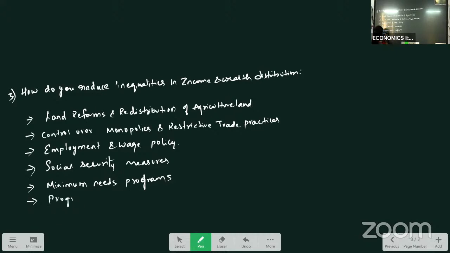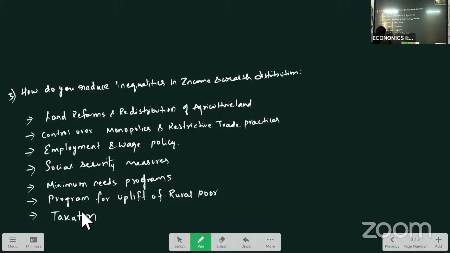And next program they have taken is program for uplift of rural poor, such as resource and income development program, special area development program, and works program for creation of employment. And then taxation.